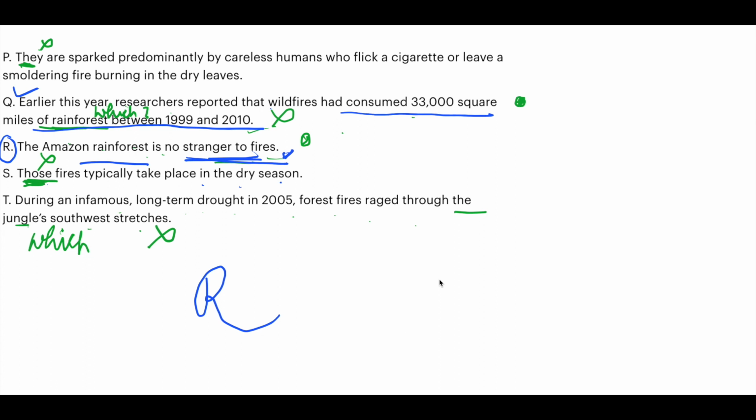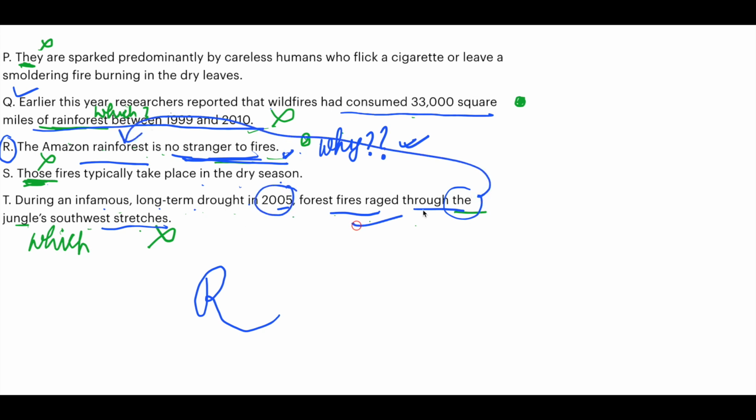Now the Amazon rainforest is no stranger to fire. Why is it no stranger to fire? No stranger to fires means it experiences fires. And why are we saying this? During an infamous long-term drought in 2005, forest fires raged through the jungle's southwest stretches. Through the jungle. Which jungle? Amazon rainforest. Okay. So during 2005, forest fires happened in the jungle.